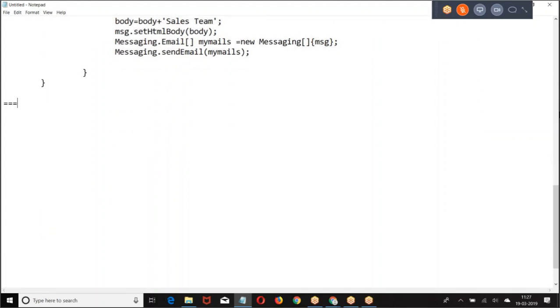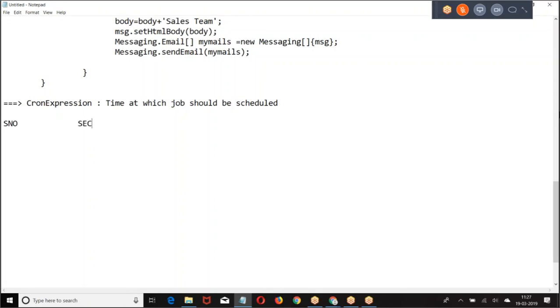If you want to schedule, you have to define a cron trigger or cron expression. What is the cron expression? The time at which the job should run. At what time do you want to schedule the job?